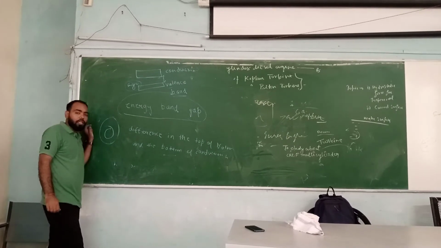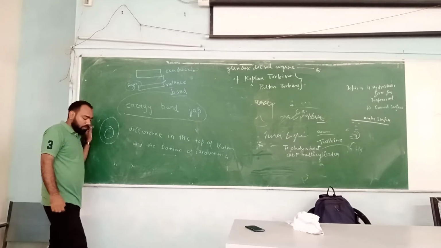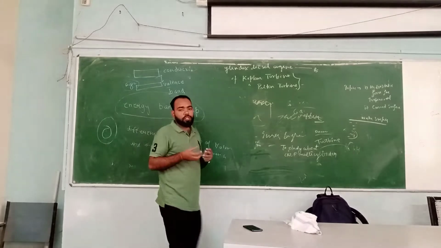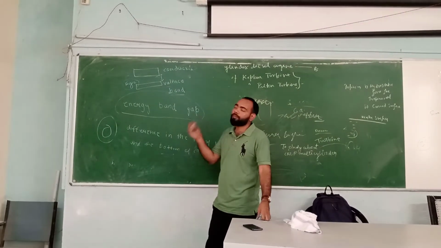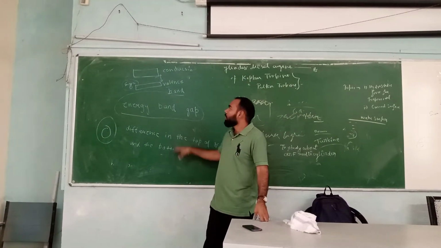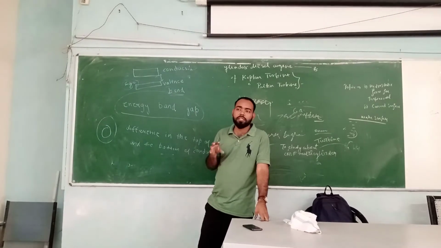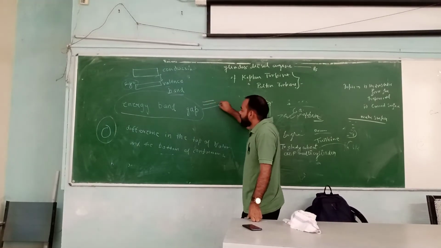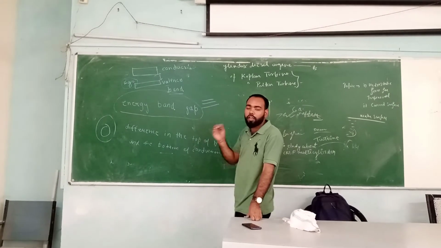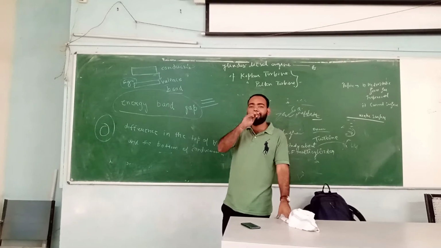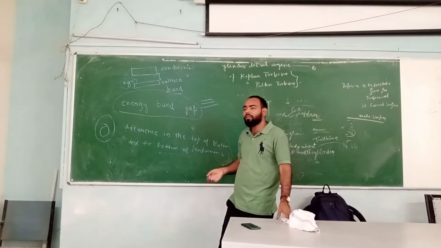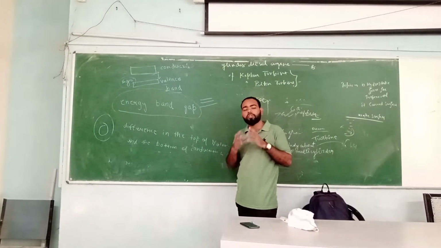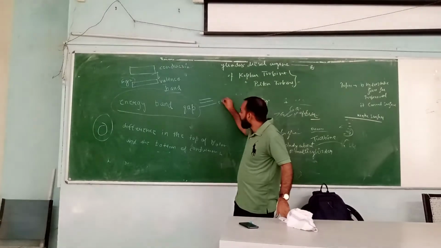There are different energy levels, I mean to say different shells in the atomic structure. We have studied that different shells are there. The same way, solid materials have different energy levels.